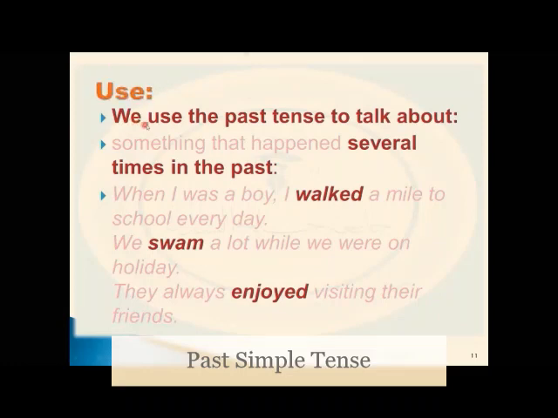For the use of the past simple, also we use the past tense to talk about something that happened several times in the past. For example, when I was a boy, I walked a mile to school every day.